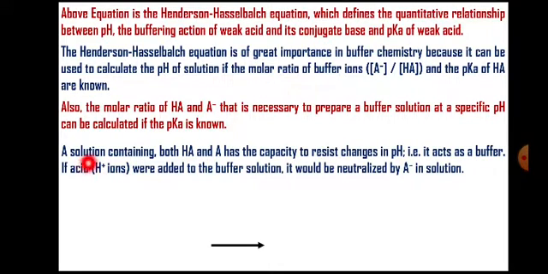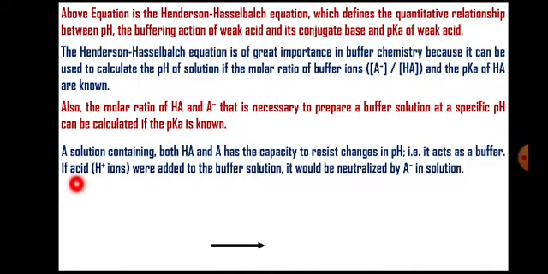Now, a solution containing both HA and A minus. So what is this solution containing HA and A minus? It is a buffer solution. Okay. So this buffer solution has the capacity to resist change in pH. It means in this particular solution, if there is addition of a small amount of acid or a small amount of base, the pH of this system does not change. That is why it is called, it resists the fluctuation in pH. So that is the function of a buffer.